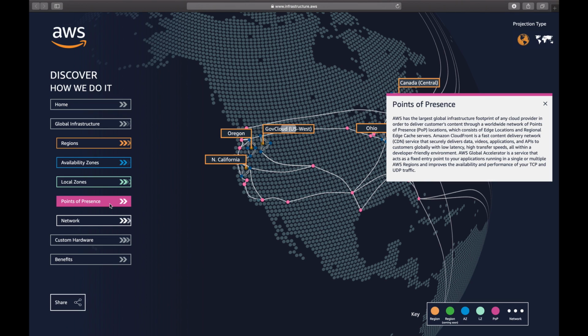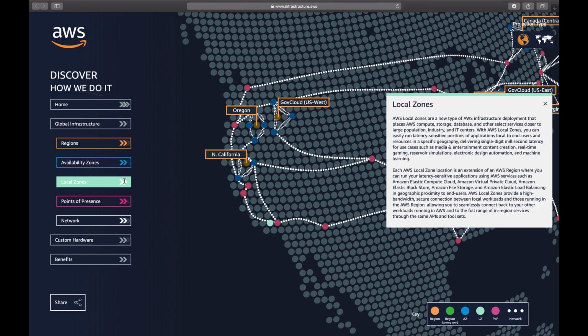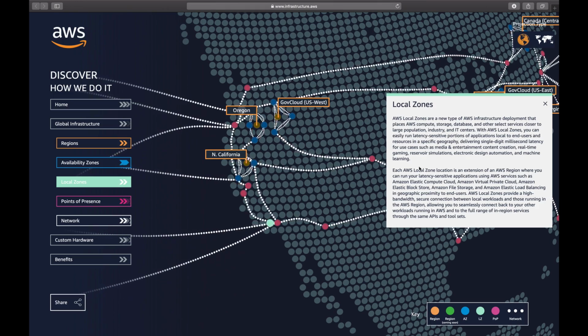Your end user might connect to either POP or directly to a data center, and now local zones also, which are a new type of AWS infrastructure deployment and extension of region that places AWS compute, storage, database and other services closer to large population, industry and IT centers, where no AWS region exists today. With AWS local zones, you can easily run latency sensitive portions of applications local to end users and resources in a specific geography, delivering single digit millisecond latency for use cases like online gaming, etc.